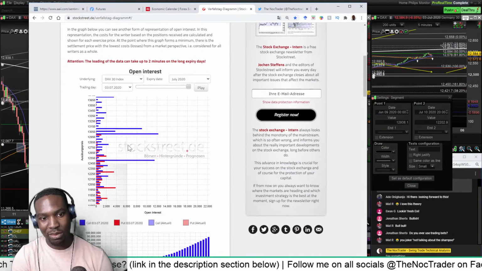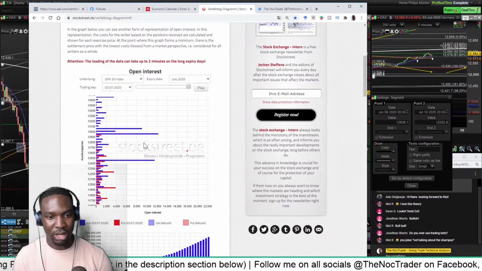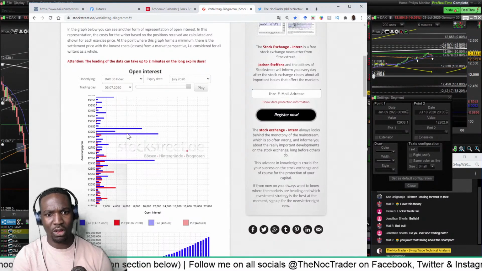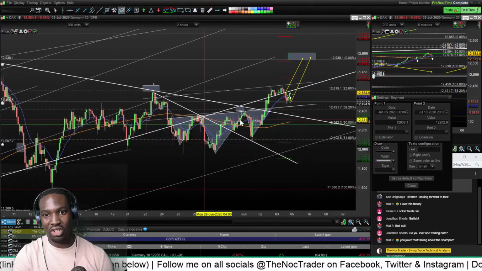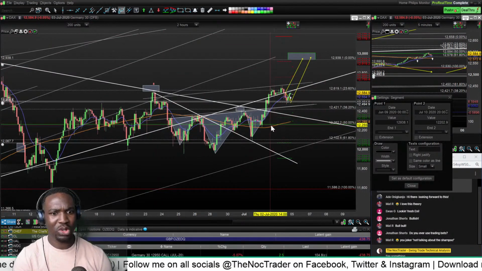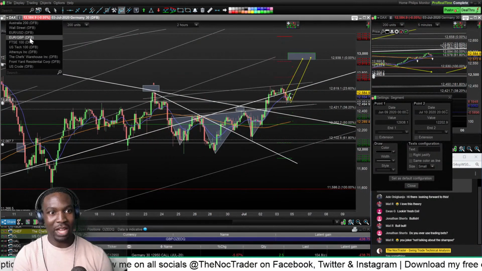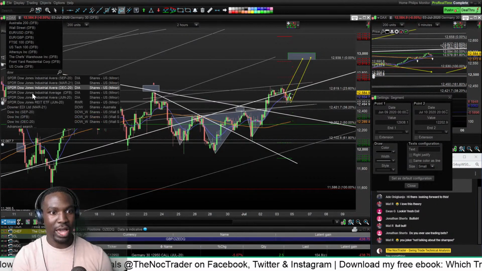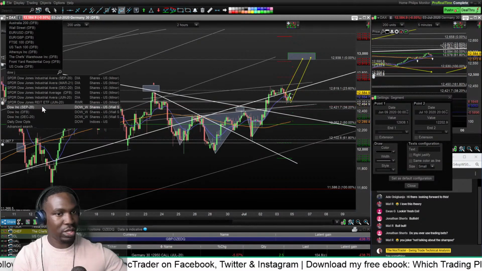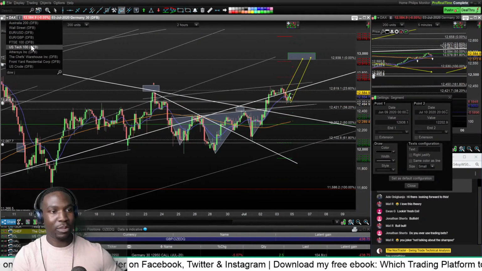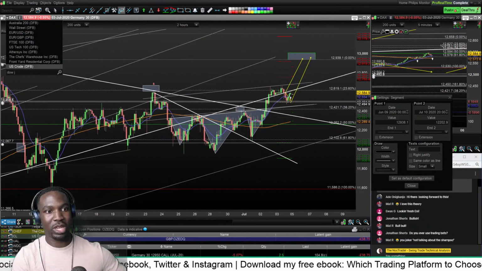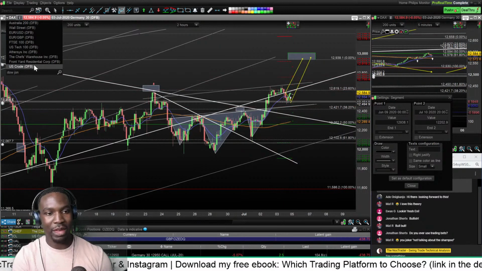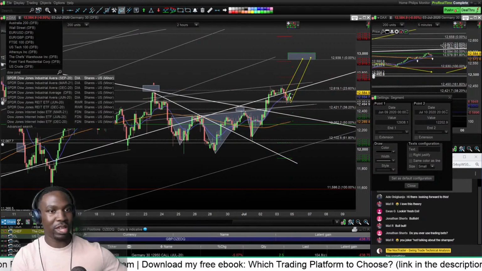So that's why I think it's going to go to 13,000. There's a couple of things that make me think that: the open interest for the options, the chart pattern, and also the Dow Jones. I think Dow Jones is also going to be bullish. I think they're all going to be bullish for the next week, and Dow Jones especially, because obviously they had Friday off, so I believe they're going to be doing a lot of catch up this week. Even though Friday was a sell-off day for some of the other charts, I think Dow Jones is going to do a lot of catch up now, because it was lingering quite a lot.